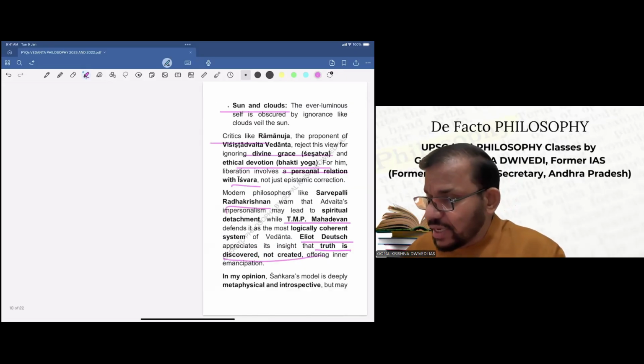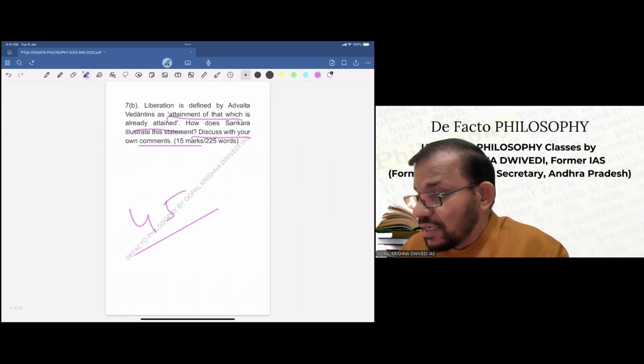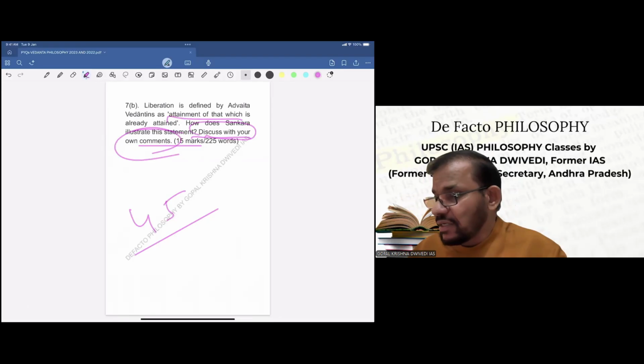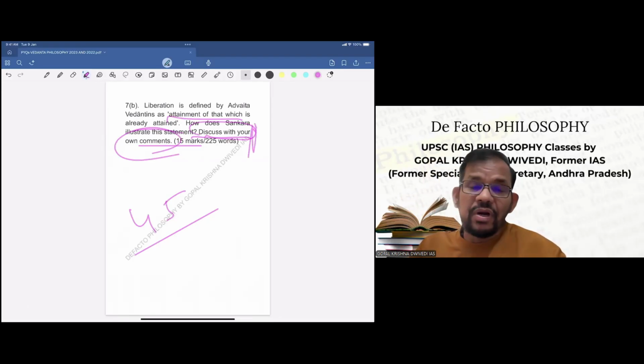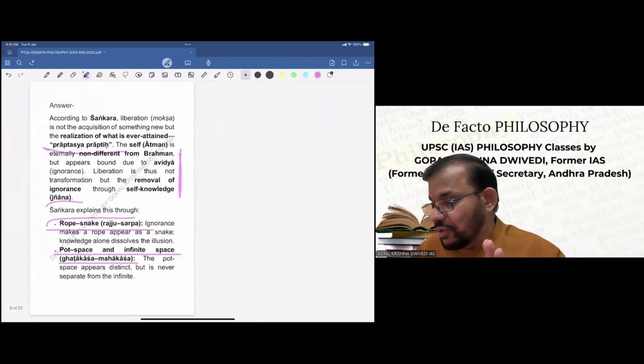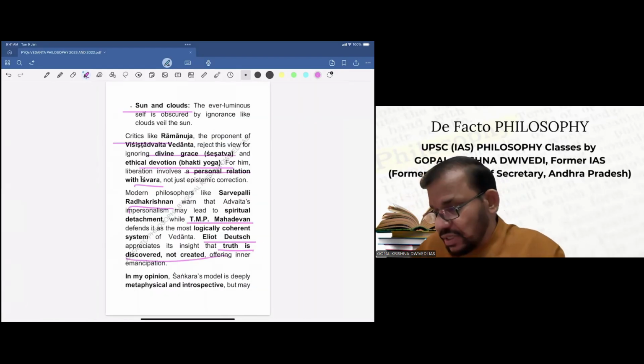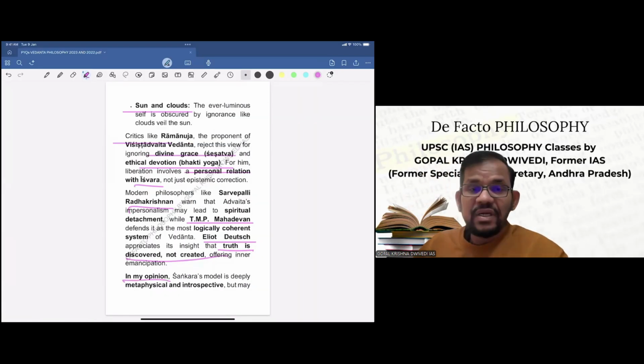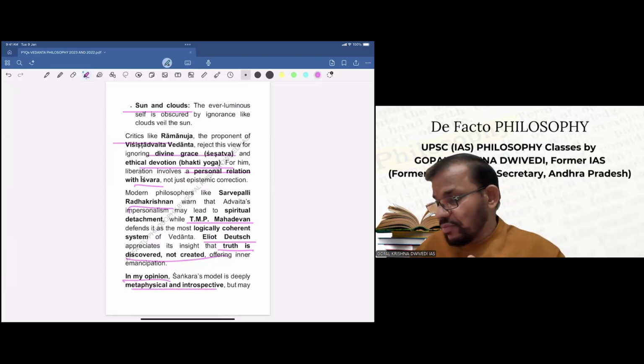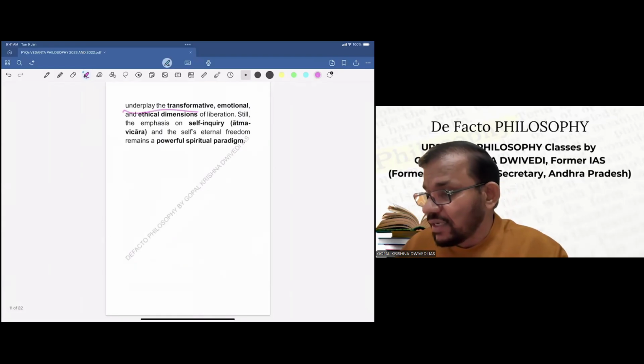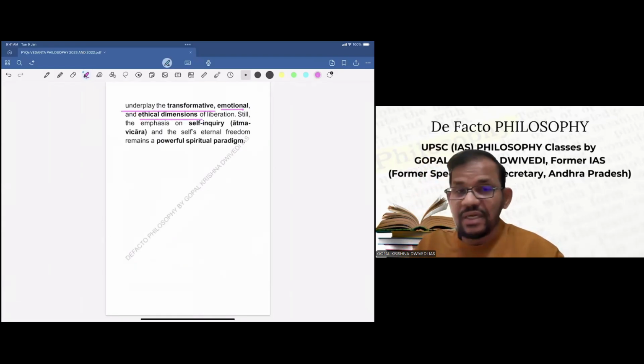And if you see, the question says discuss with your own comments. This is a directive. The first part is how does Shankara illustrate this statement, and then discuss with your own comments also. So in the end, you have to give your own comments also. So here is the own comment. In my opinion, Shankara's model is deeply metaphysical and introspective, but may underplay the transformative emotional and ethical dimensions of liberation, because it's not a devotional kind of thing.